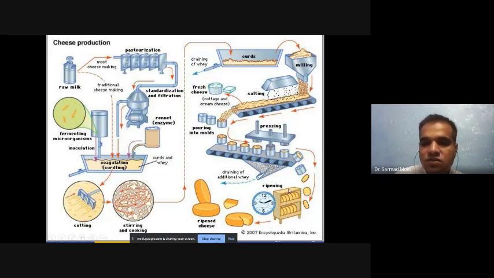Here you can introduce primary and secondary microbes and molds for fermentation and ripening, so that the microbes and molds can ferment for different durations, and that duration depends on what type of microbes and molds you are adding in the ripening process. This ripening process depends on what type of cheese you want to prepare, and the ripening time depends on the molds and bacteria.